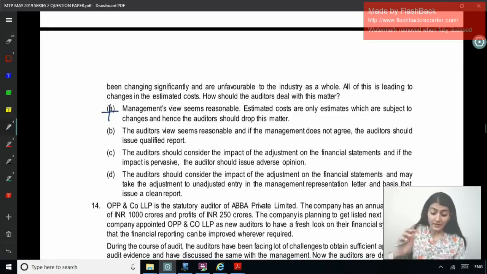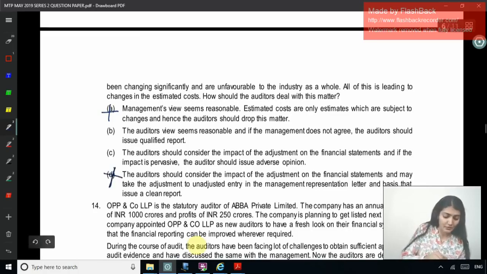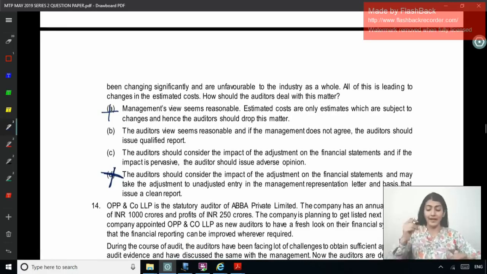The auditor should consider the impact of the adjustment on the financials, and if the impact is pervasive, the auditor should issue an adverse opinion. The auditor should consider the impact of the adjustment on the financial statements and may take the adjustment to unadjusted entry in the management representation later, and on that basis issue a clean report. No. Right, so now the competition is between qualified and adverse.